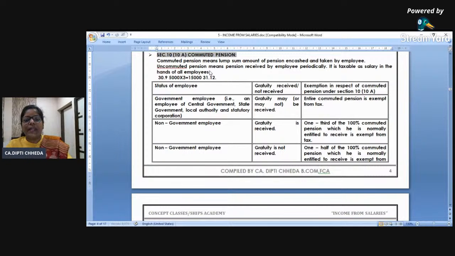Now what happened? On 31/12, instead of receiving monthly, you encashed 80% of the pension. You told the company, I have my daughter's wedding or some retirement plan. Give me 80% lump sum. When the company gives you lump sum pension, you call it commuted pension, and there's an exemption under section 10, subsection 10A. But how? Let us see.